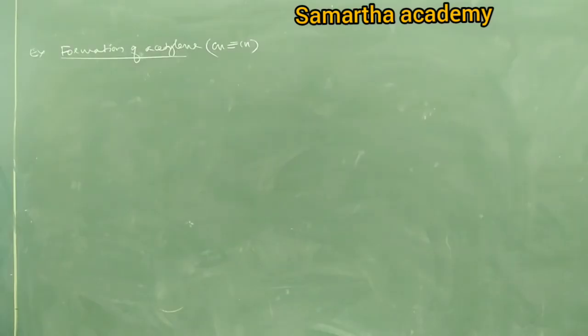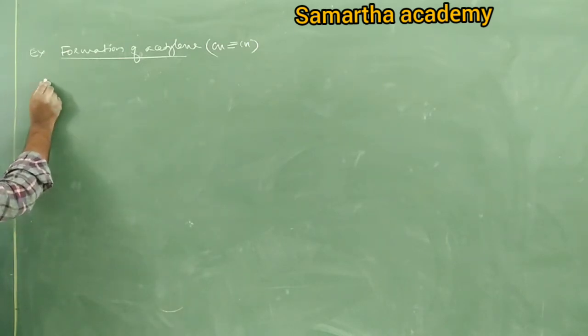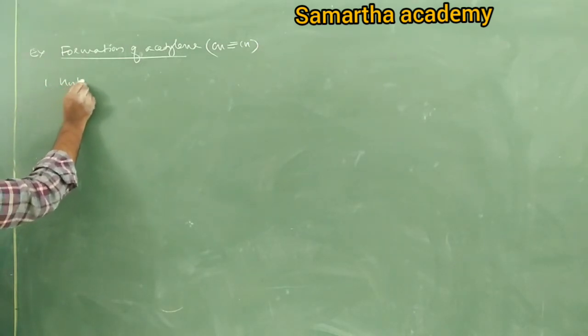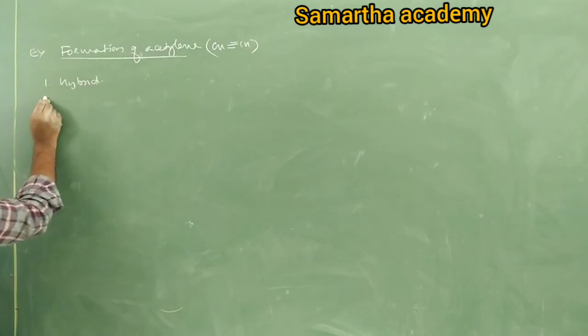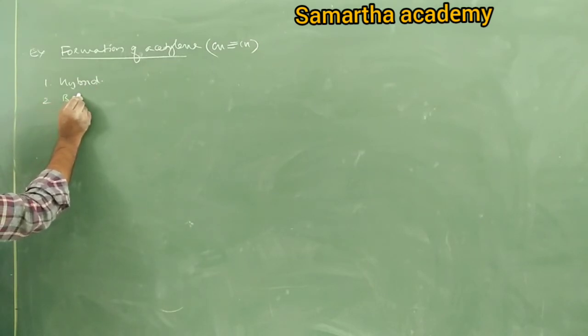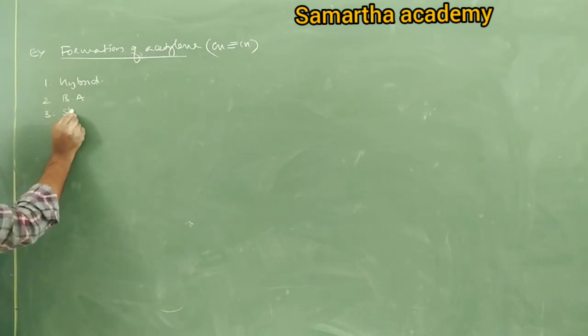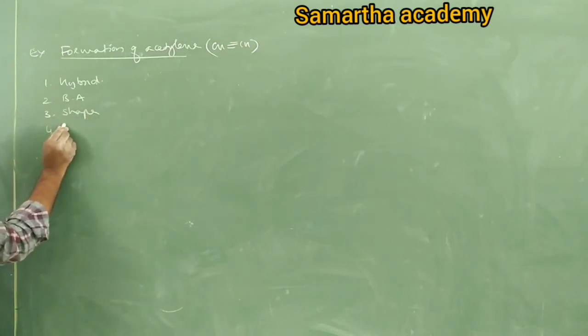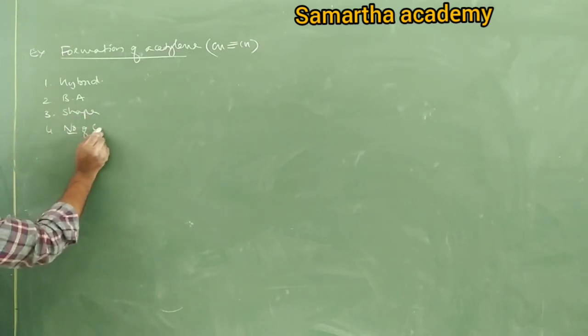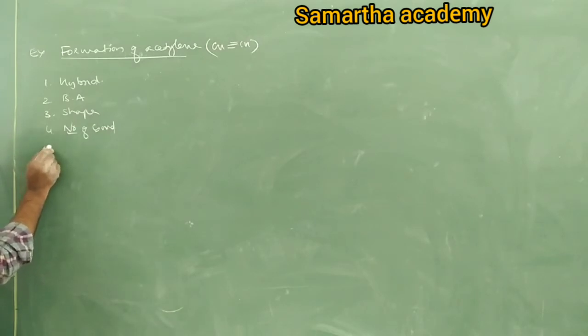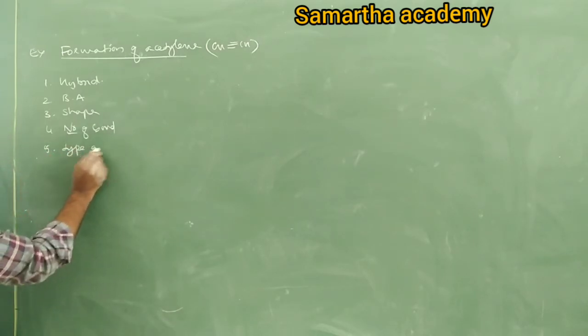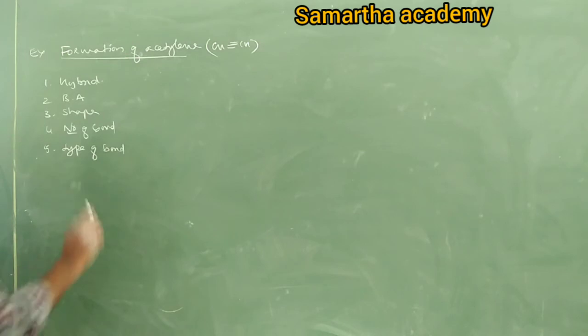Understand? So beryllium chloride has 2 sp-p sigma bonds. Formation of acetylene or ethyne is an example of sp hybridization. Here also we need to explain 1 hybridization, 2 bond angle, 3 shape, 4 number of bonds, 5 type of bonds. These things we need to discuss.